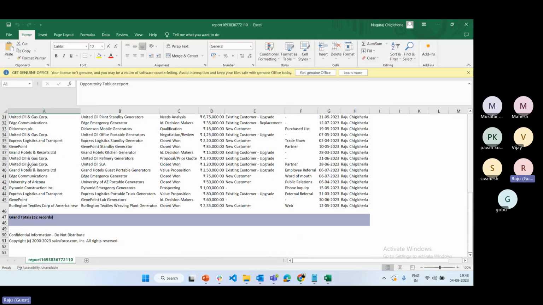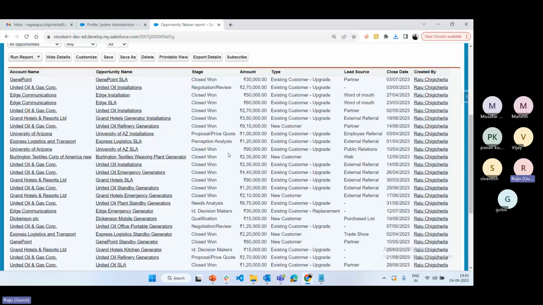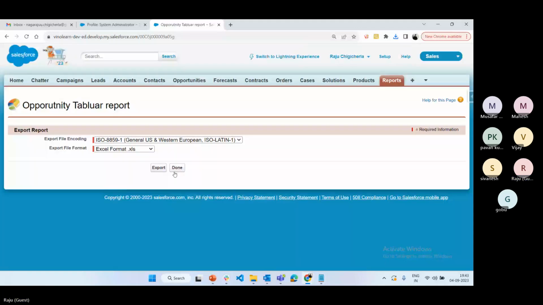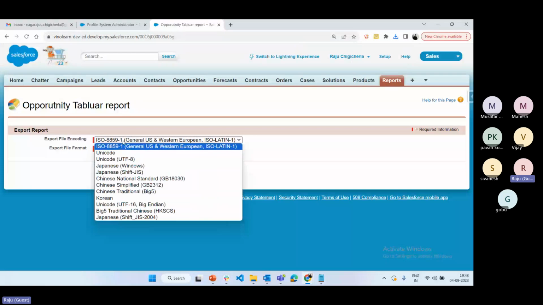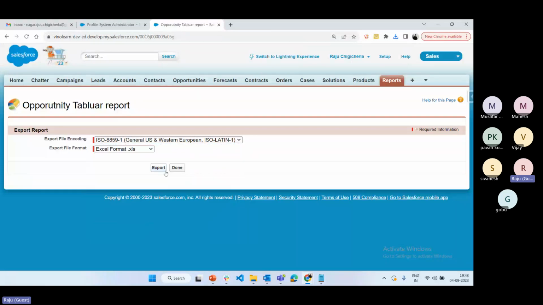But I don't recommend this option. Don't use this option as well if we are sharing to another user. Why? Because the printable option is occupying more space. We have limitation, right, while sending email. And also we have one more option, export details. Export details, these are the two formats. If you want to export the comma delimited, if you want to export the data Excel format, you can export. And if you want to follow any encoding based on country, you can import, or by default you can leave it as it is.